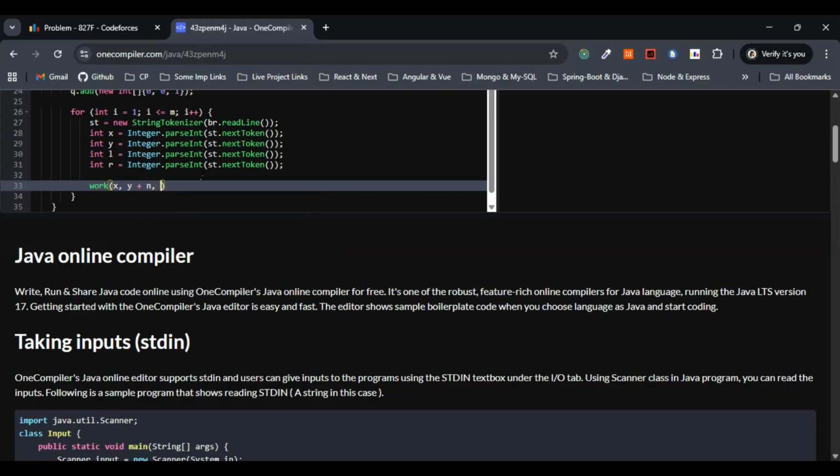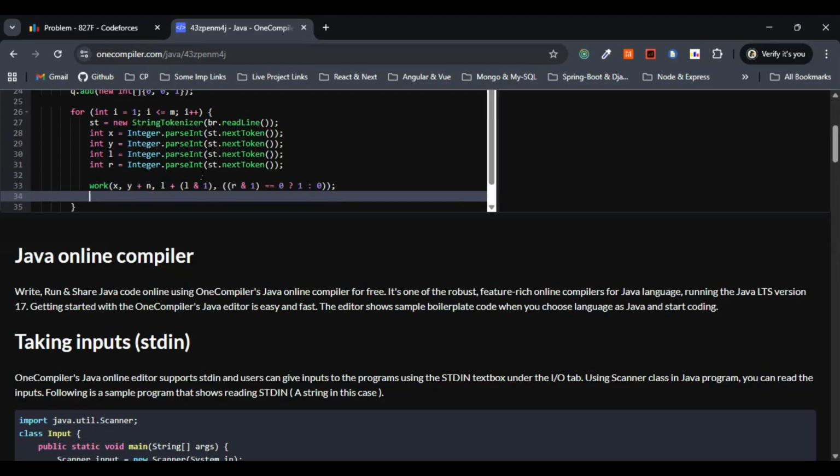So this one has to be L plus L bitwise and 1, comma, r minus r bitwise and 1. If r and 1 is equivalent to 0, then we'll be displaying 1, else we'll be going with a 0, right? So this is fine, I believe.